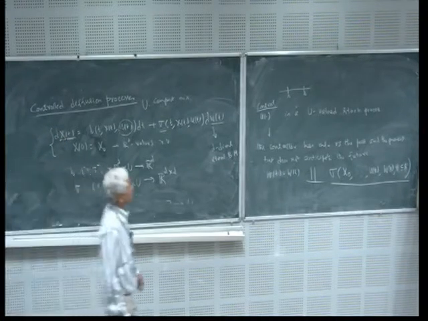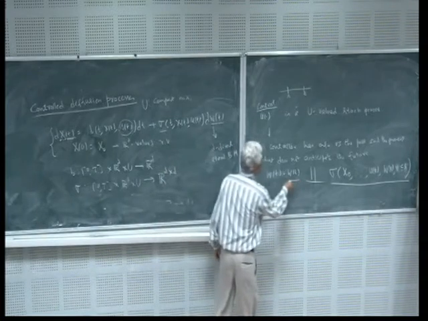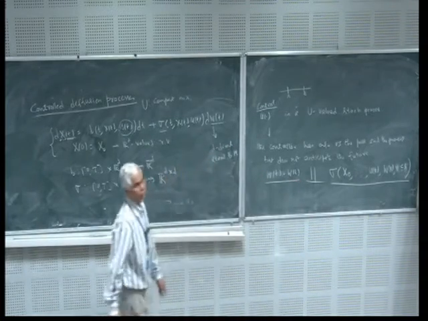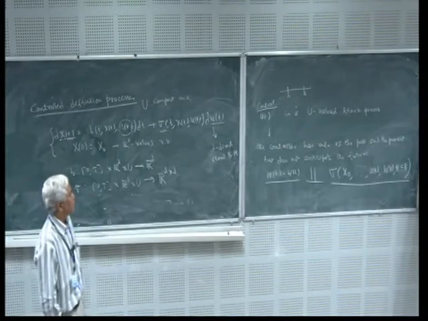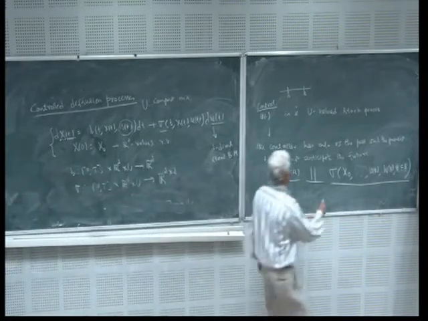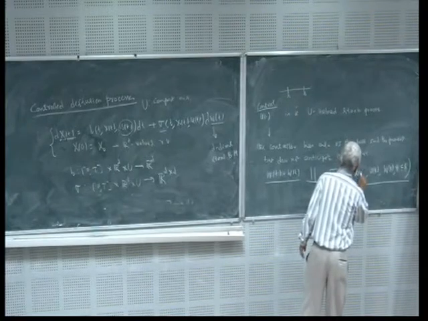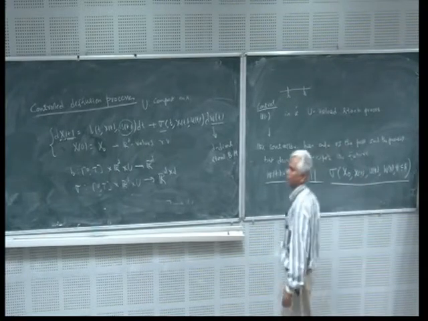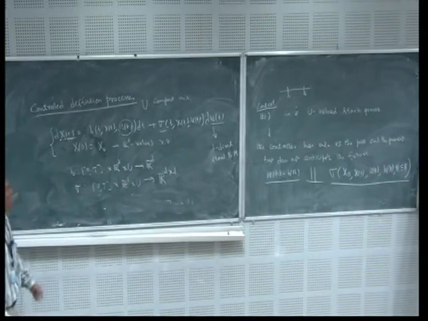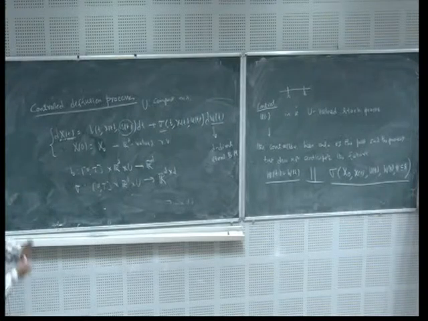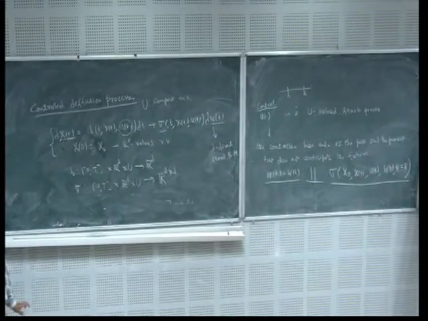So this future increment must be independent of this. This is called a non-anticipative control, and here I can include this also. There is no problem if I include this. These two sigma algebras should be independent. This is called a non-anticipative control, and this is the maximum allowable control that we will be talking about.